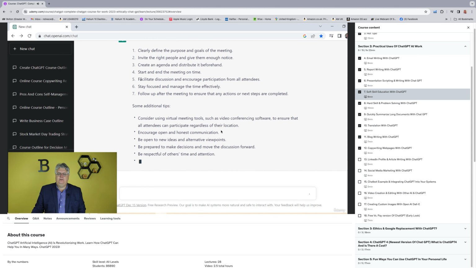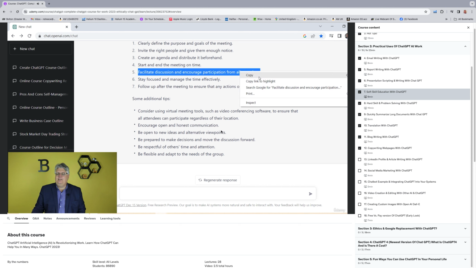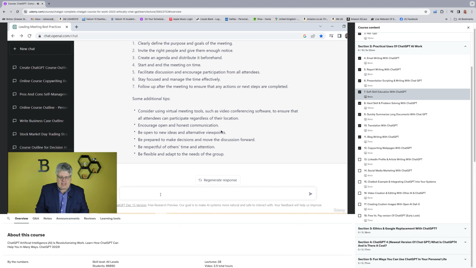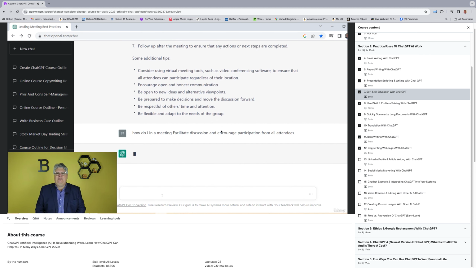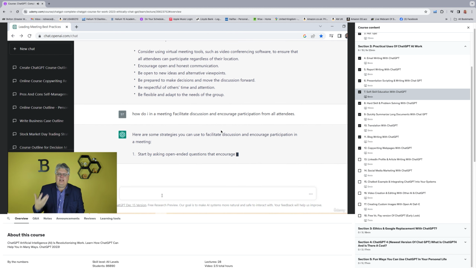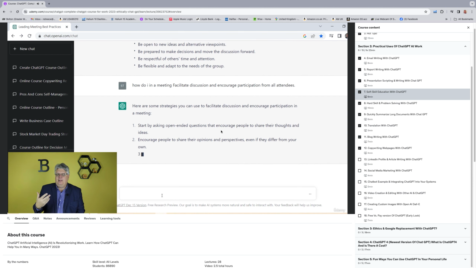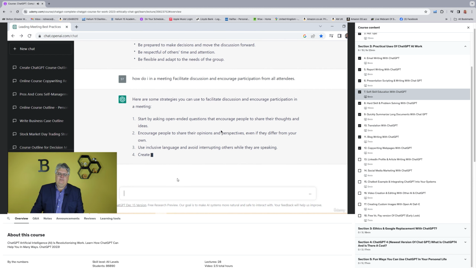Let's say I want to facilitate discussion, encourage participation from all attendees. Well, that sounds nice, but how do I do that? How do I, in a meeting, copy paste, facilitate discussion, encourage participation from all attendees, right? So now I'll build on this and give me some strategy. So you see how I'm educating myself, talk about independent questions and what those are, encourage people to share their opinions, inclusive language, blah, blah, blah.